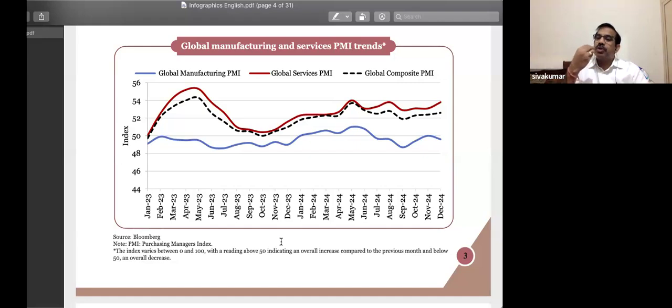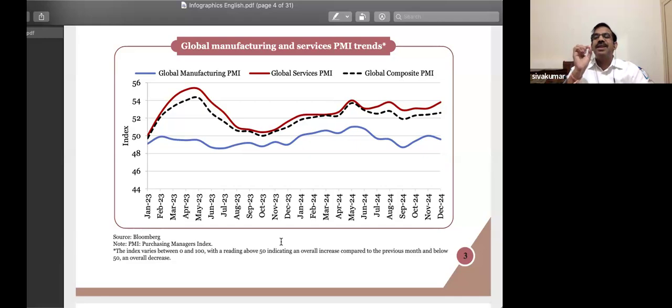So if you have a positive perception, okay, the coming days are going to be good days, which could result in a good amount of demand. So henceforth, you end up planning more. I mean, you end up mobilizing more resources to expand your business, to increase your output. So you could procure more raw materials, maintain a good amount of inventory to meet the demand. So the Purchasing Manager Index, basically the index.